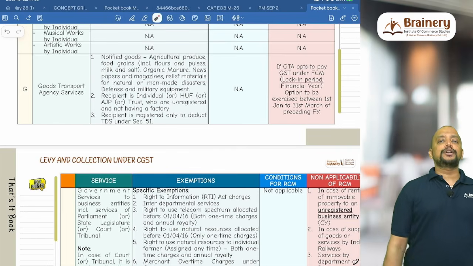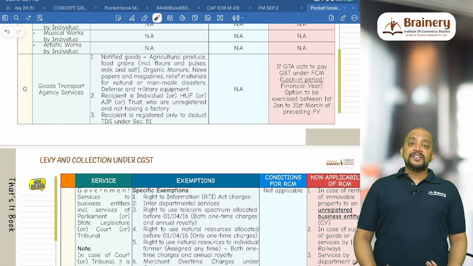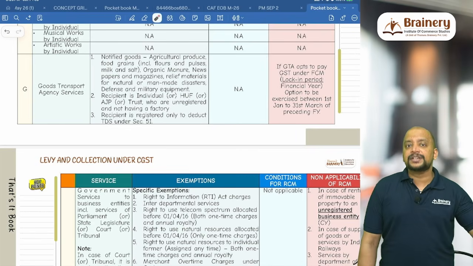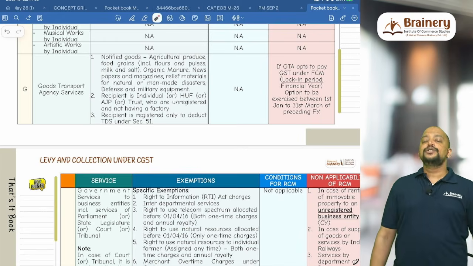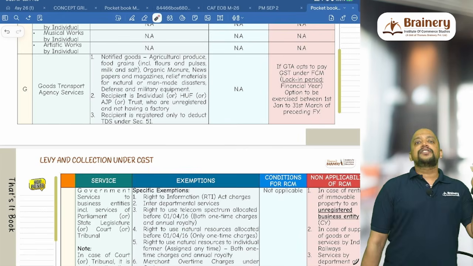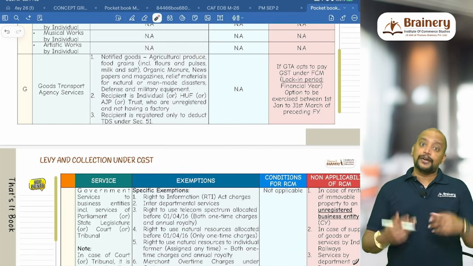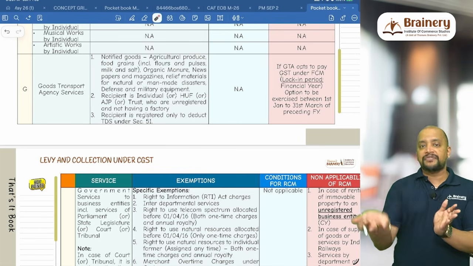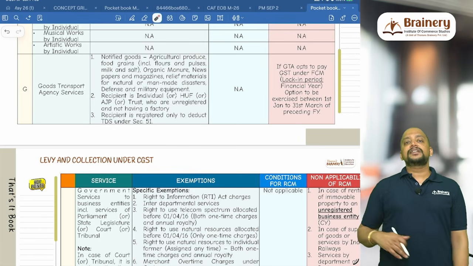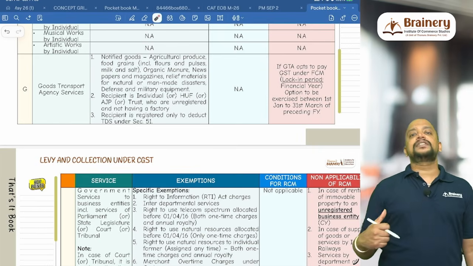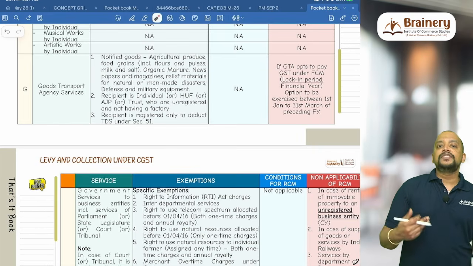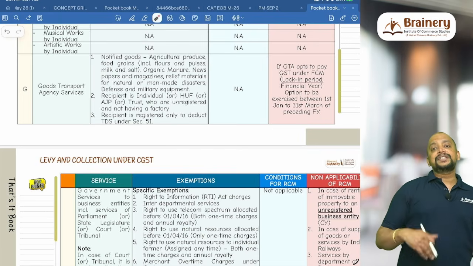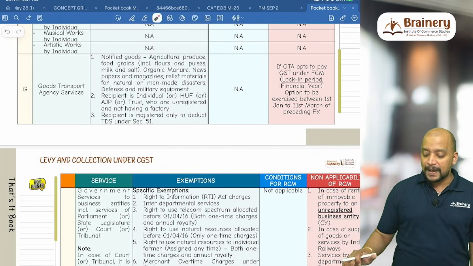Also, one more point you need to remember: for GTA, if it is the FCM option, they again have 2 rates. One is 18%, previously 12%, now updated to 18%. So 18% is the rate of GST. Under FCM they have 2 rates: 18% with ITC, 5% without ITC. Previously 12 and 5, now 18 and 5. 18% with ITC means they can take ITC on their inward supplies, whereas 5% will be without ITC, meaning they cannot take ITC on their inward supplies. But whenever GST is paid under RCM, it will always be at the 5% rate.